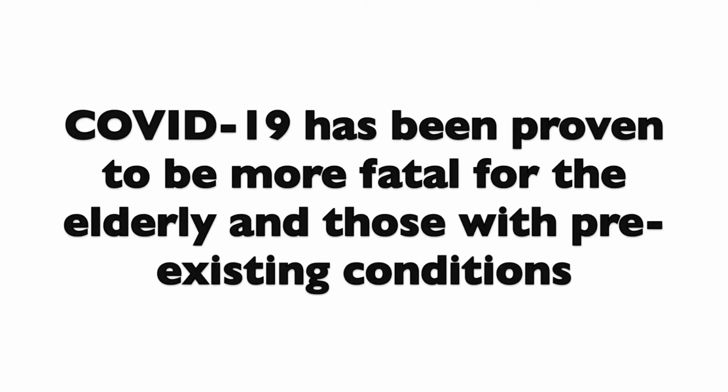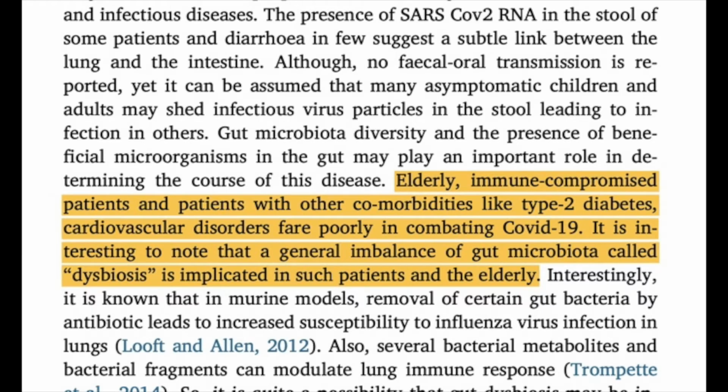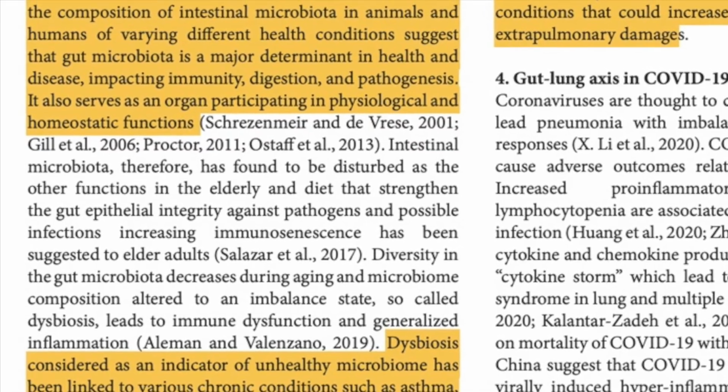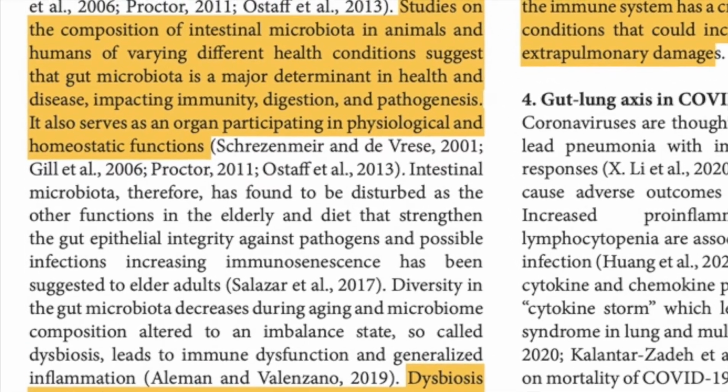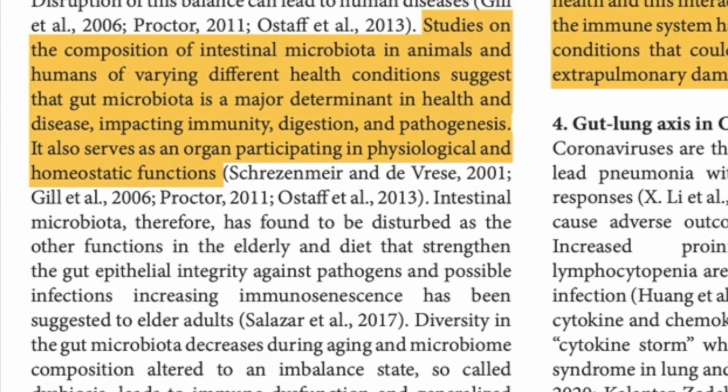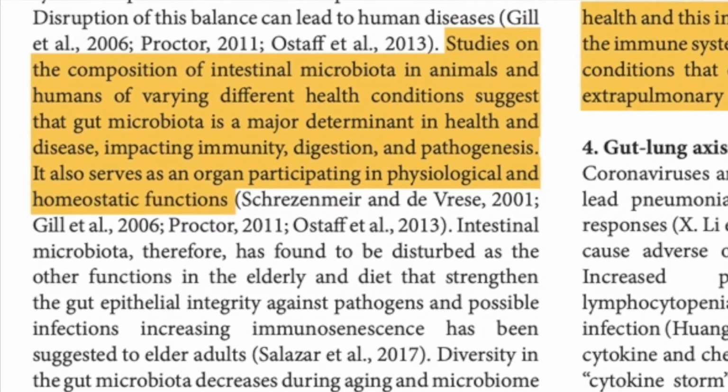COVID-19 has been proven to be more fatal for the elderly and those with pre-existing conditions. As said here, elderly, immune-compromised patients, and patients with other comorbidities like type 2 diabetes and cardiovascular disorders fare poorly in combating COVID-19. Along with this, it was studied that the composition of intestinal microbiota is a major determinant in health and disease impact, immunity, digestion, and other functions.